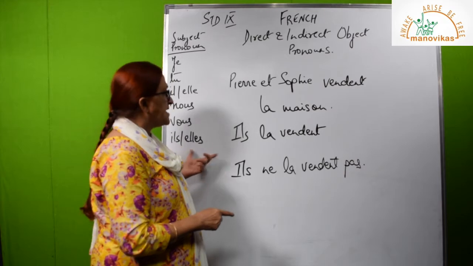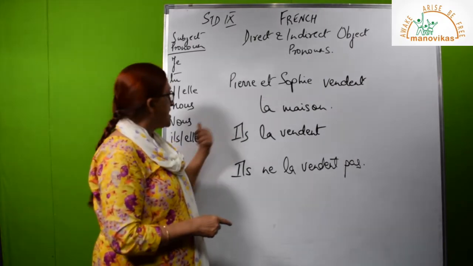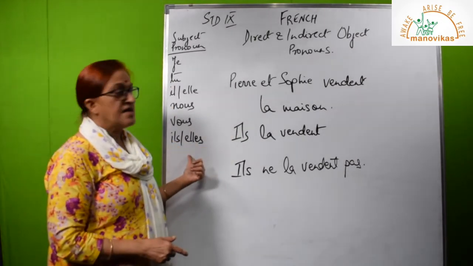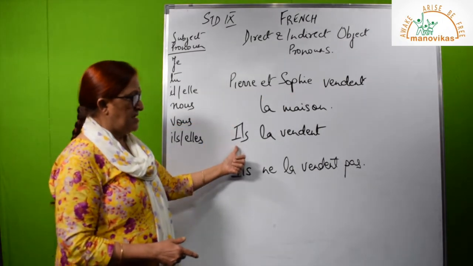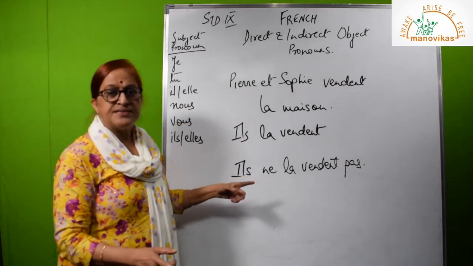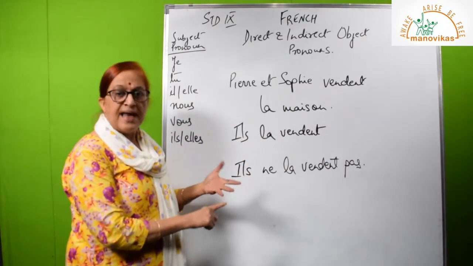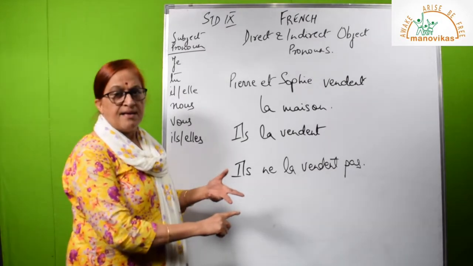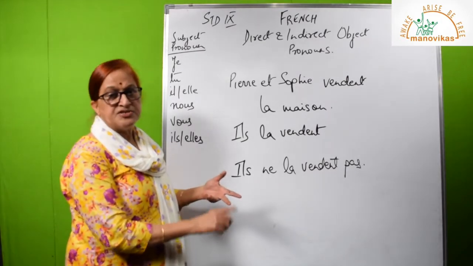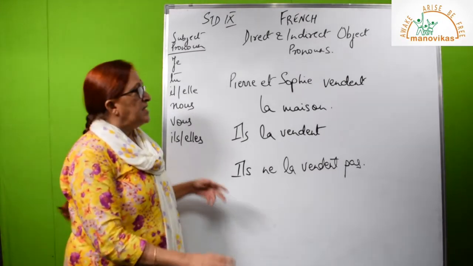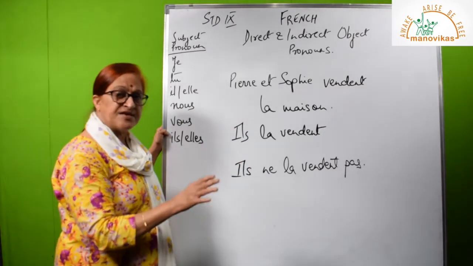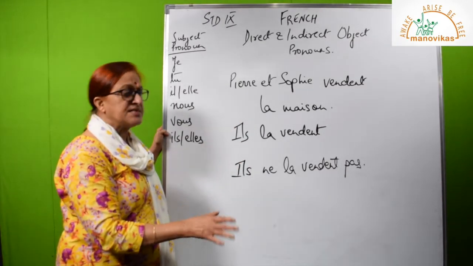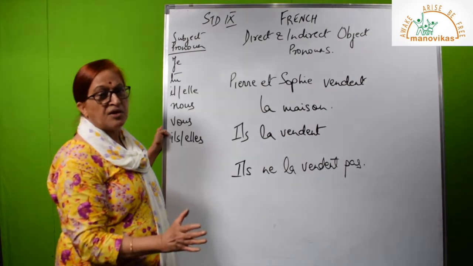And in case there are many people, it becomes they. If there are masculine as well as feminine, it becomes ils. Now, regarding direct object, it is only le, la and les, depending on what the object gender is. So, this should show you how to say it in affirmative using an object, in negative using an object.